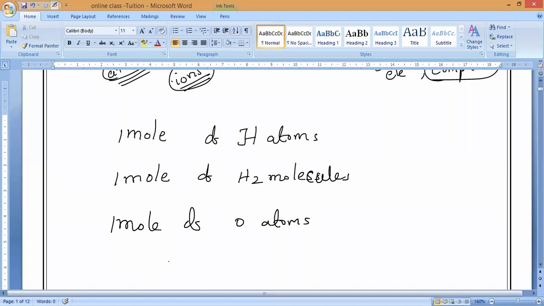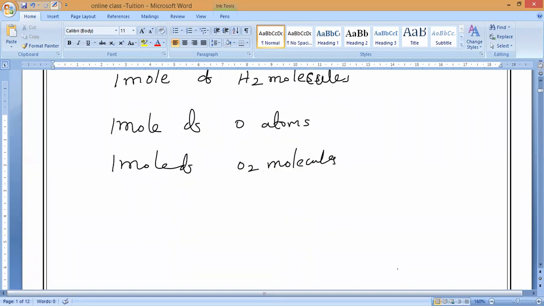Same way, let me take 1 mole of oxygen atoms. Now, 1 mole of oxygen molecules. You understand what I'm saying? Same way, let me take now 1 mole of carbon dioxide molecules. Like this, let me take others.